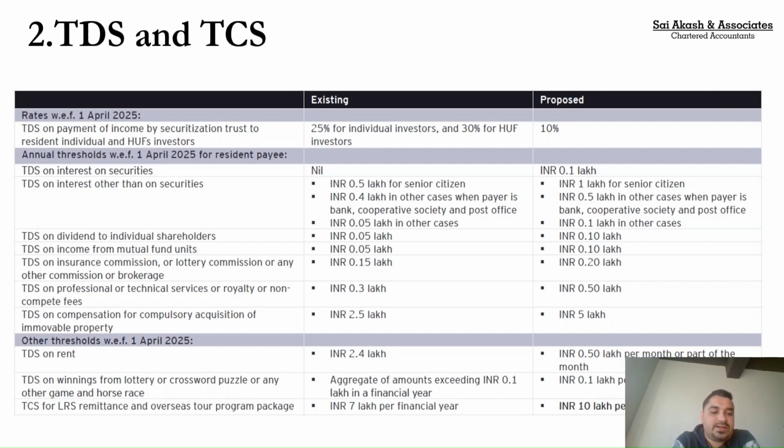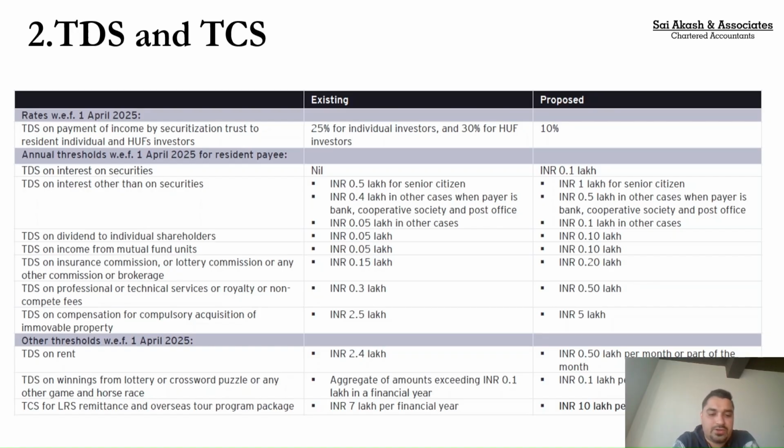TDS on professional or technical services or royalty or non-compete fees, the present limit was 30,000. Again, they have increased it to 50,000. TDS on compensation for compulsory acquisition of land, the limit was 2.5 lakhs. Now they have doubled the limit to 5 lakhs. So these revised limits will be applicable from 1st April 2025.